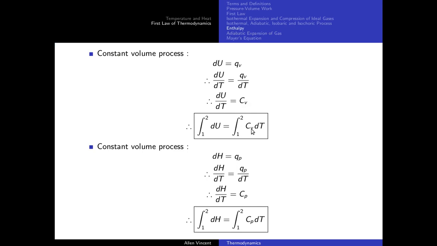Remember, to find out the value of heat is slightly difficult. So as we know, heat is related to specific heat at constant volume in this way. So this expression will clearly tell us how much the internal energy changes at constant volume.